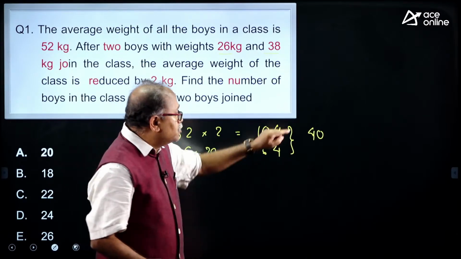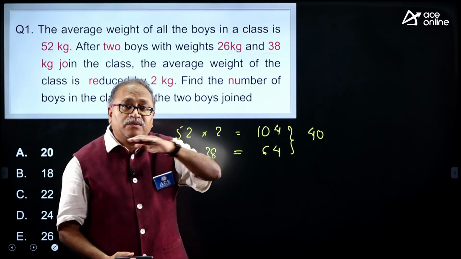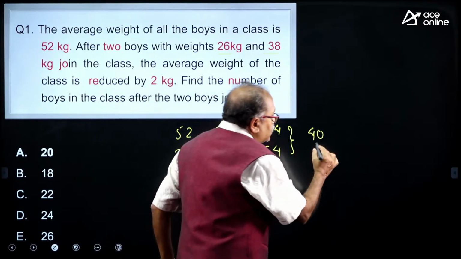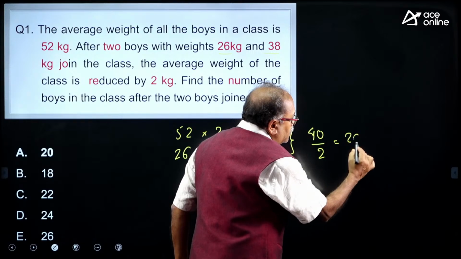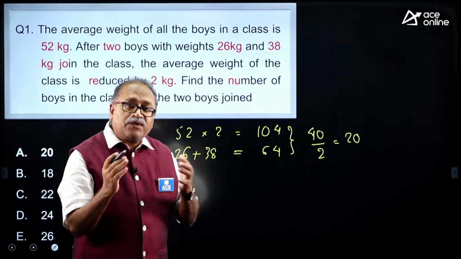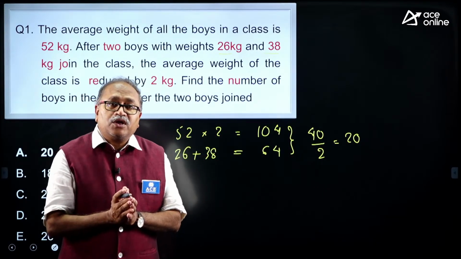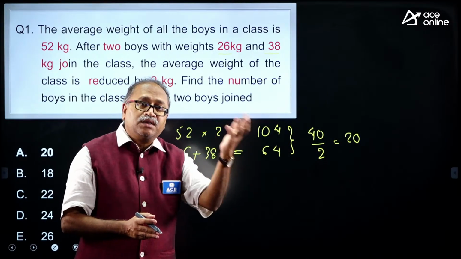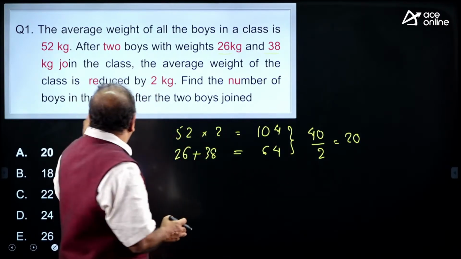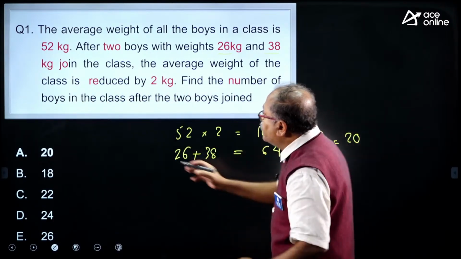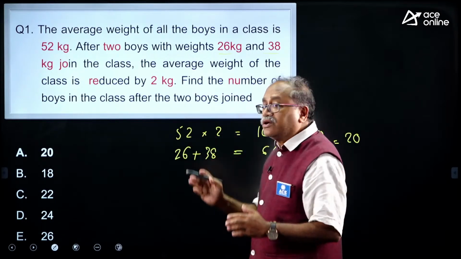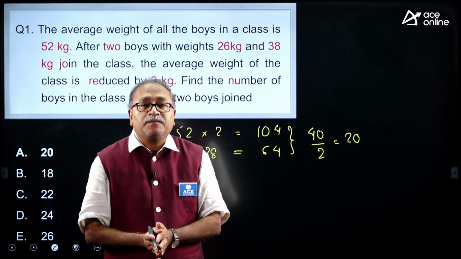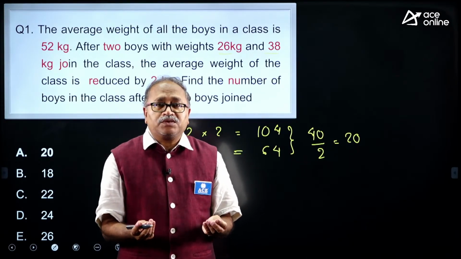So, what is the number? Total reduced divided by average reduced, and the average is reduced by 2. So that is 40 divided by 2, which comes to 20. That means, after these two people have joined, the total number of people is 20. Let us look at the question. They ask the new number or the old number. Here it says find the number of boys in the class after the two boys join. So after they join, the total number is 20. That is all. Minimum possible writing.